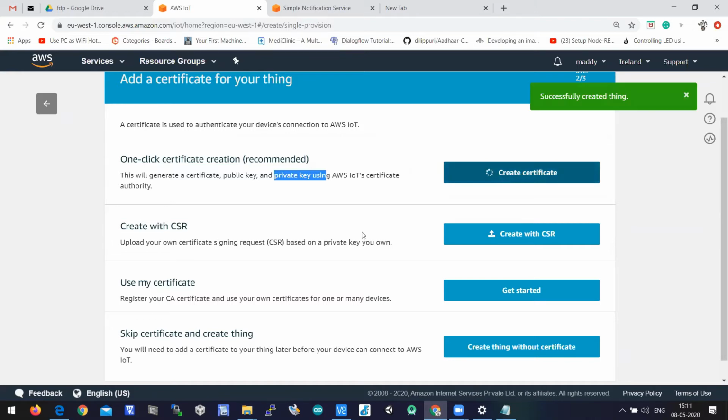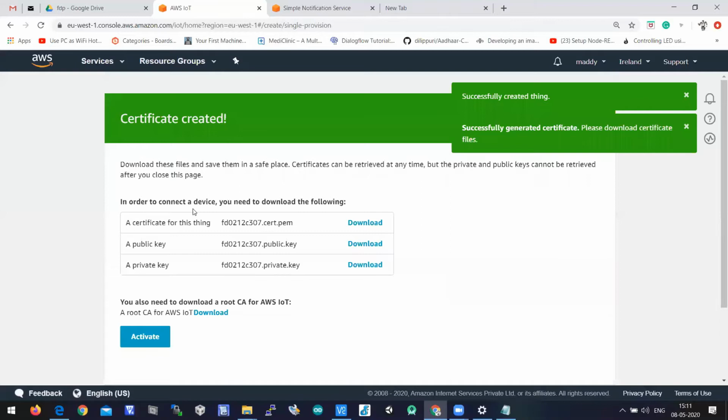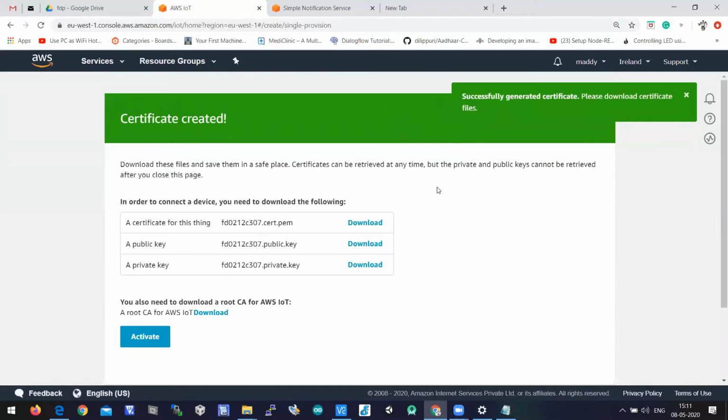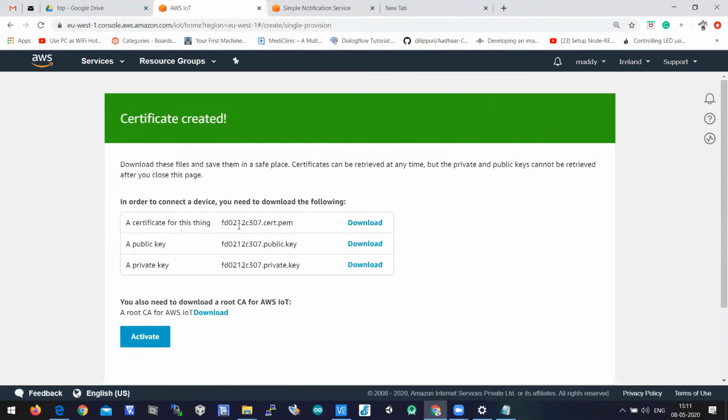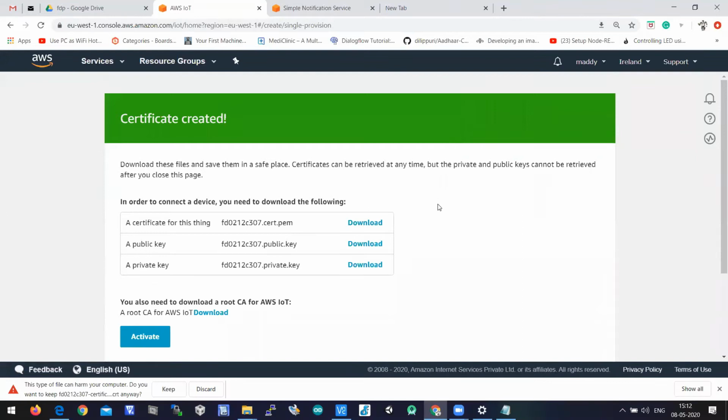When you click on create a certificate, it will generate some certificate files. So you need to download all these files. Let's download these files. Let's click on download. Let's click on keep. So please download all these certificates. The public key has to be downloaded, the private key has to be downloaded.